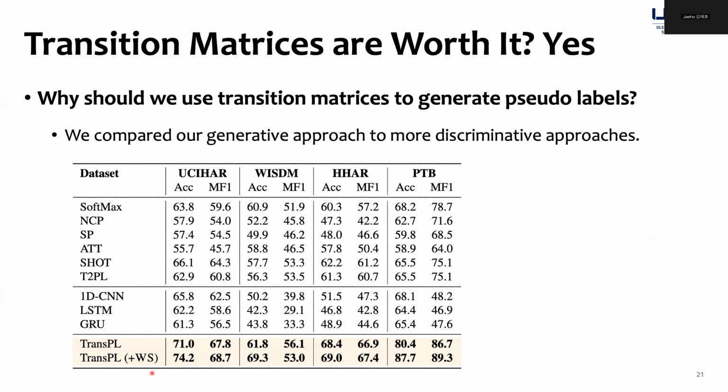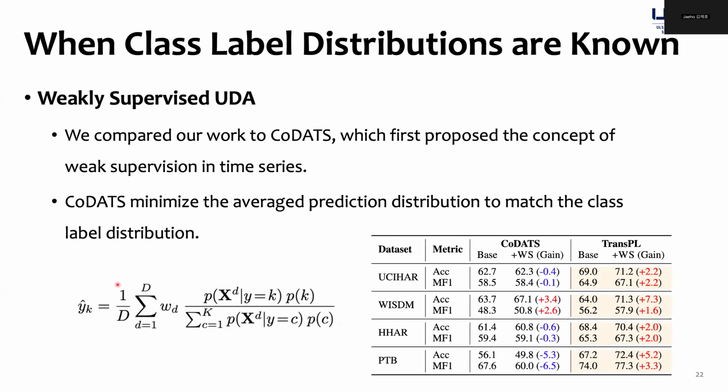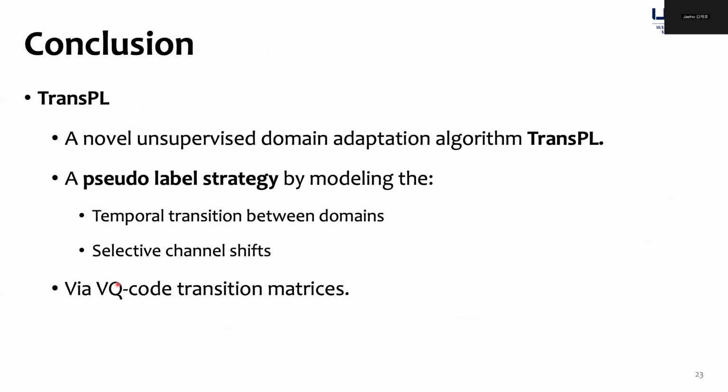Moreover, we validate the use of transition matrices where we have incorporated our strategy with discriminative approaches such as 1D CNN, LSTM, and GRU. In addition, we compared our methods to CoDATS, which is also an unsupervised domain adaptation method for the weakly supervised setup. We show that while our method leads to enhanced performance in all 4 datasets, CoDATS may lead to degraded model performance when the prior is incorporated.